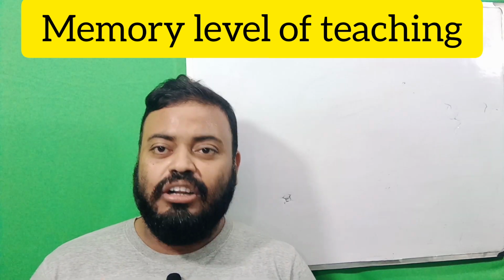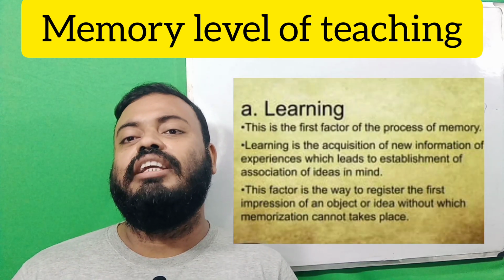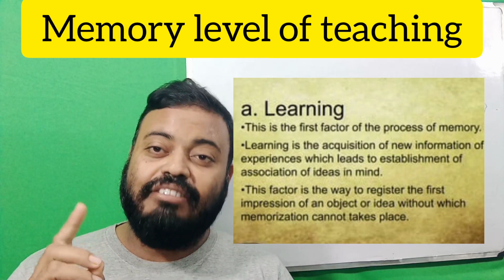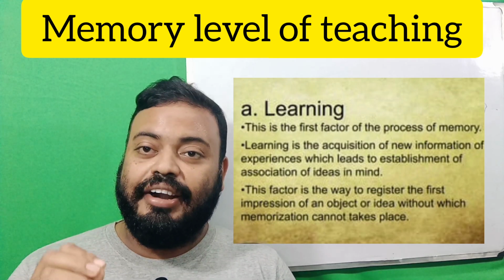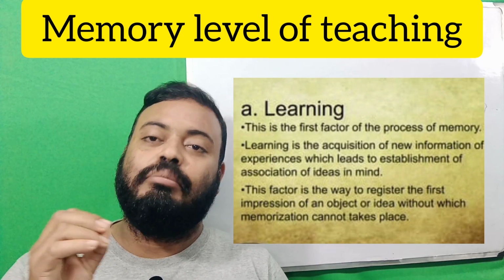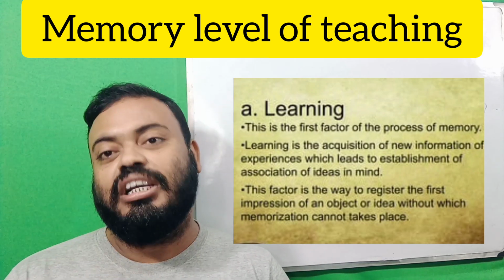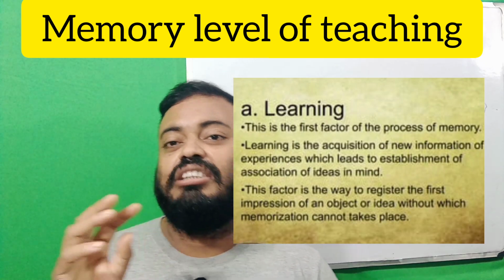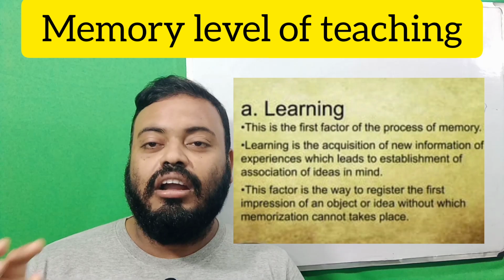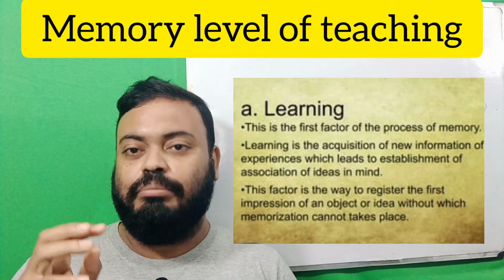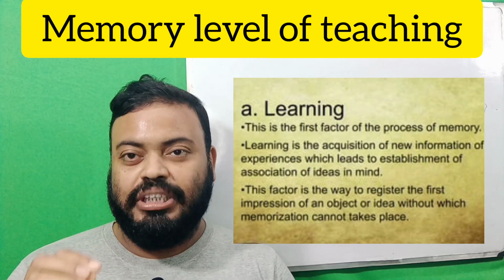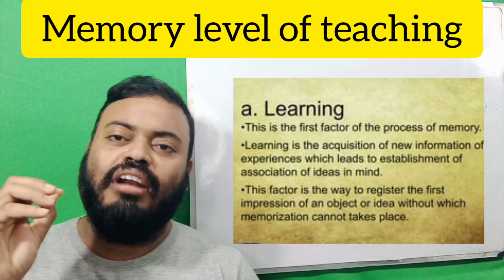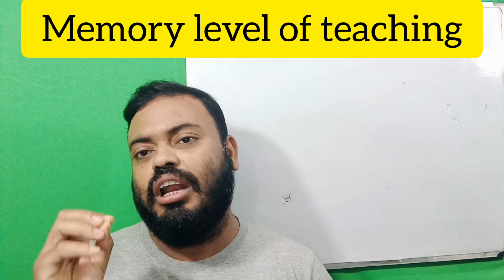You have learned these things, objects, or this new idea at first. This is your learning, and as well as that you have a previous experience or previous learning. So in every fact in your life you have learned anything, this is your learning.